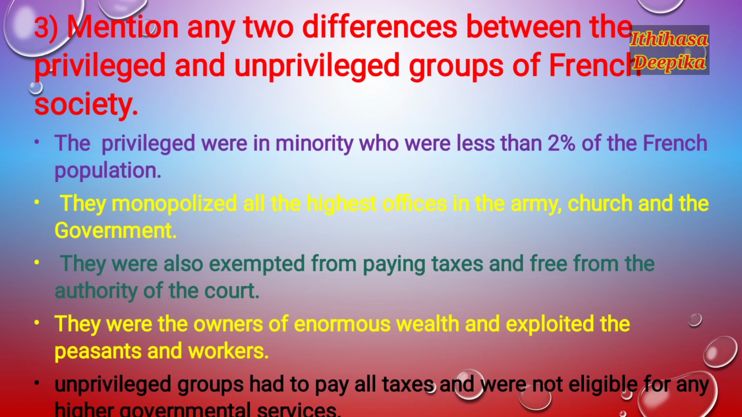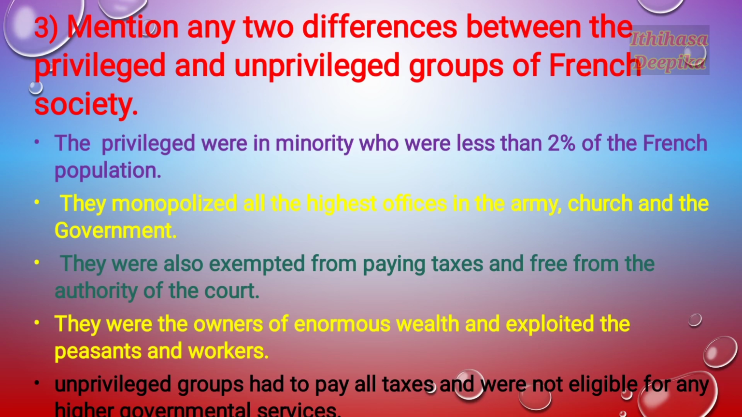The privileged were in minority, who were less than 2% of the French population. They monopolized all the highest offices in the army, church, and the government. They were also exempted from paying taxes and free from the authority of the court.